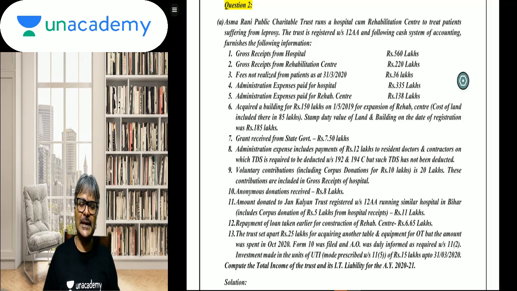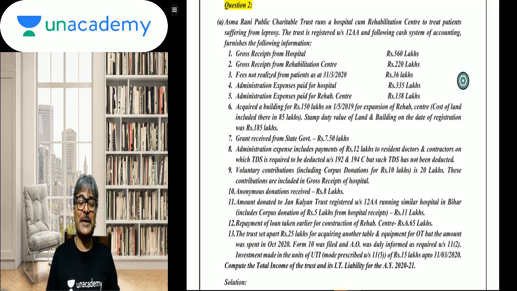Fee not realized from patients at 31st of March 2020 is how much? 36 lakhs. So not realized, so accordingly it will go to this deemed application. Remember the deemed application of section 11?